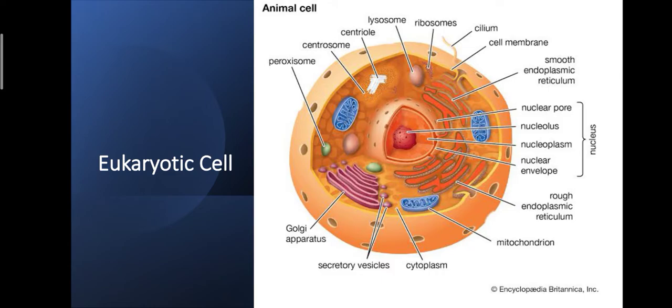Like this, whatever the cell organelles are present inside that cell, every cell organelle has its own specific function. Like if a cell wants to synthesize ATP, mitochondria is present. In plant cell, for photosynthesis, chloroplast is present.